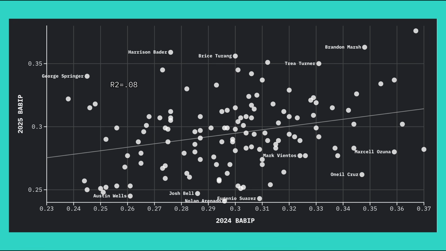As we demonstrated in our last video, batting average on balls in play, BABIP, was incredibly unstable year over year for both hitters and pitchers. Starting with hitters, among players with at least 400 plate appearances in both 2024 and 2025, there is no statistically significant relationship between their BABIP in the two seasons. In other words, a hitter's BABIP in one year tells us very little about what it'll be the following year.